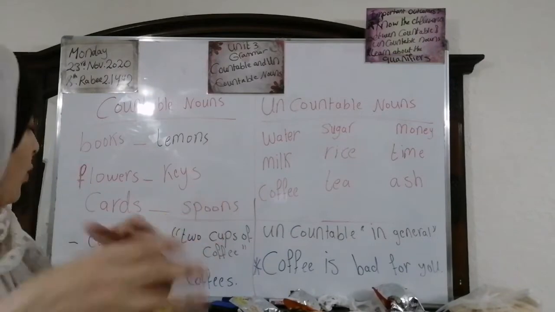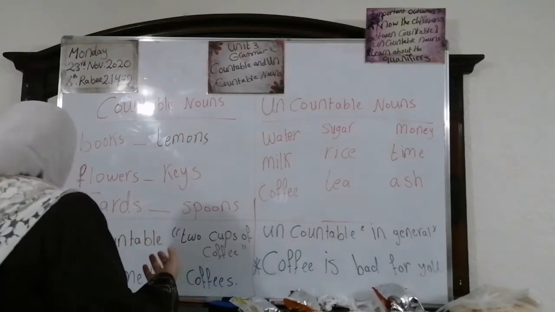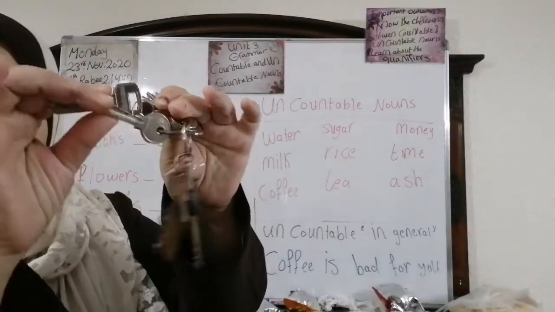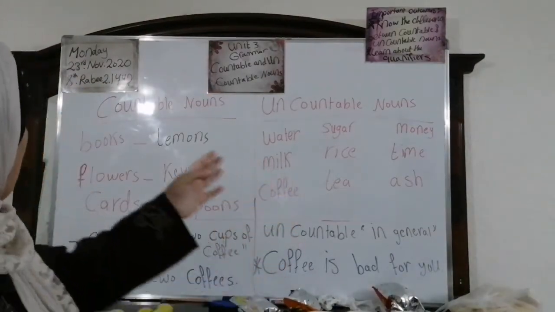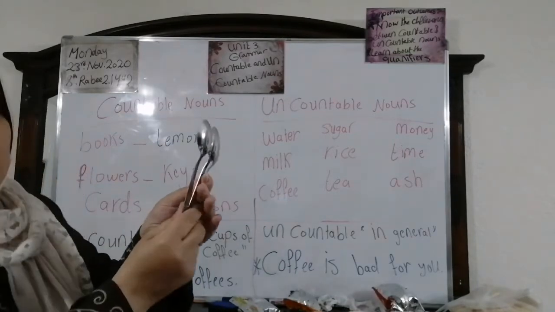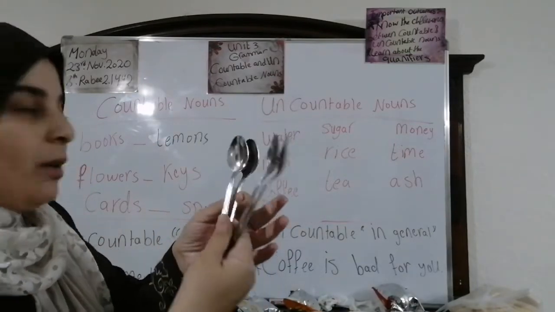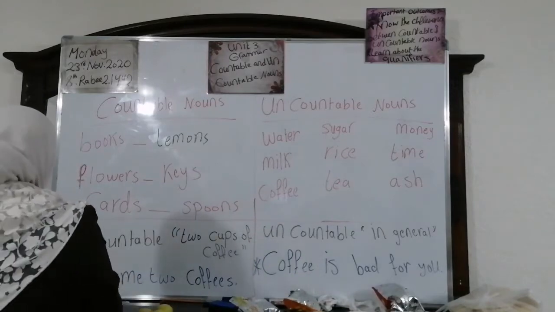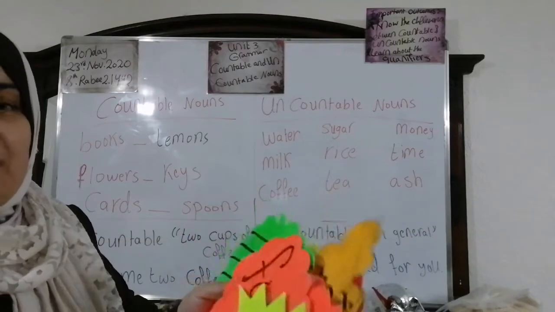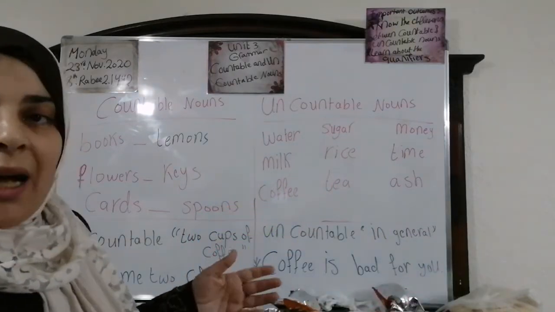There are things you can count. Keys. Look at this one. We have keys. 1, 2, 3. We can count, okay? We also have, look at this one, spoons. 1, 2, 3, 4. Cards also. Look at this one. We have cards. 1, 2. We can count these things, okay? These are the countable nouns.